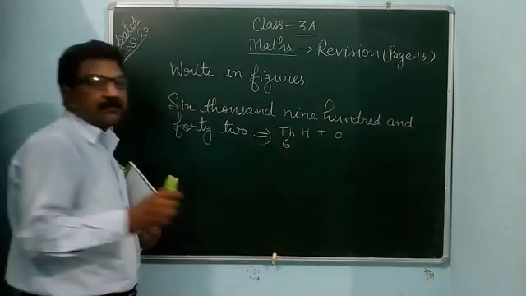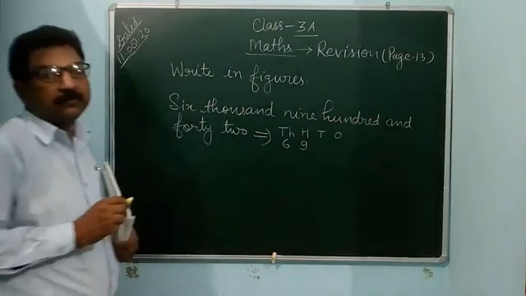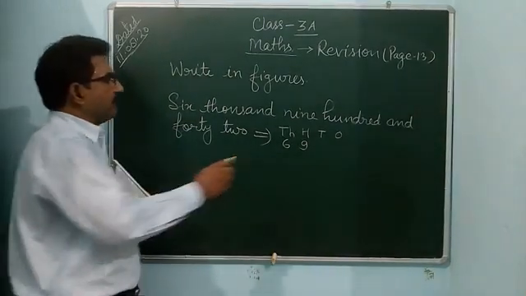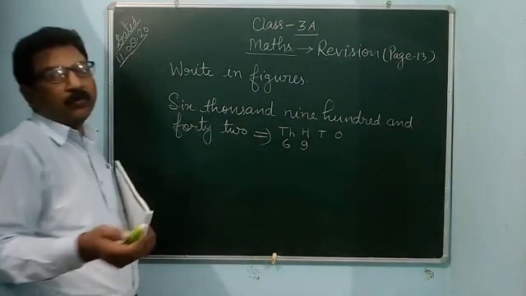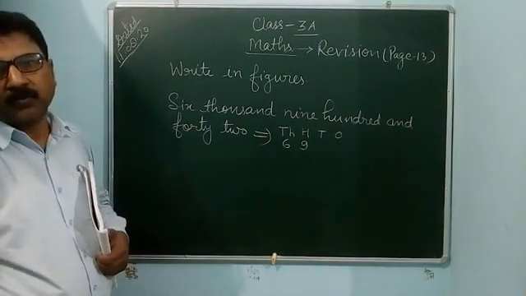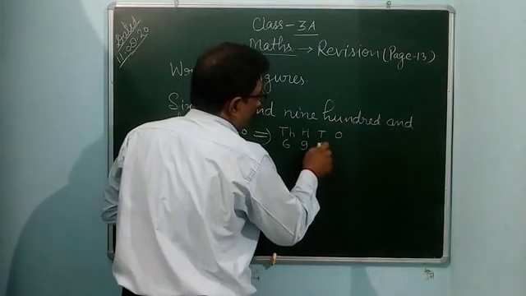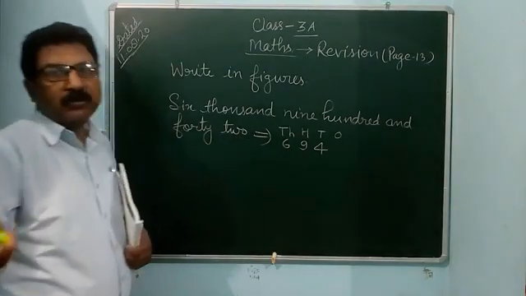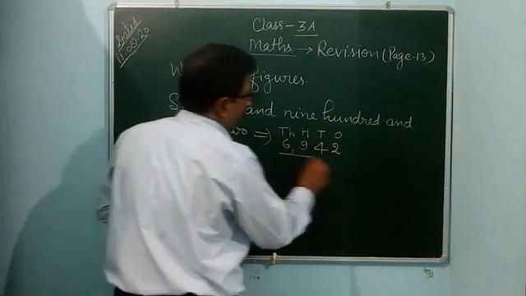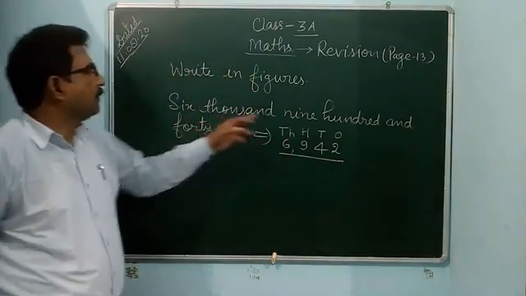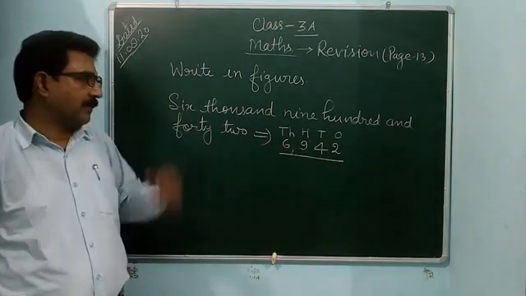900, hundreds place given 9, so you can write 9 here in the hundreds place. And then tens and ones, 42, 942. 42 means 40 plus 2. It means 4 tens, so 4 in the tens place. And 2 ones, you can write 2 here in the ones place. So 6,942. In this way, you can write.